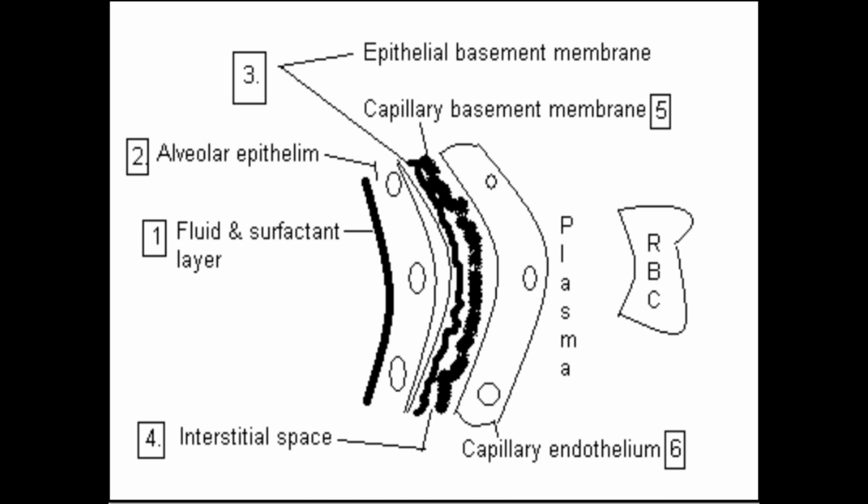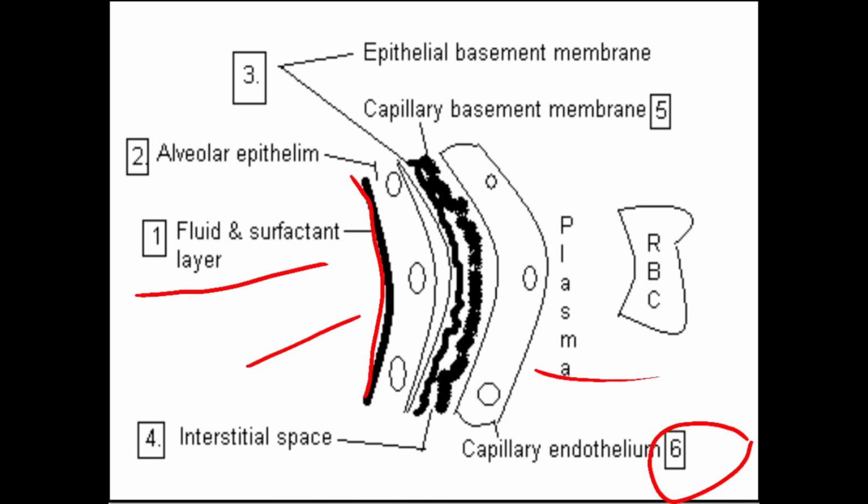The respiratory membrane mainly contains 6 layers. This is the alveolar part, and this is the blood. I am talking about the alveoli here, and this is the blood vessel. Between these, the first layer is the fluid and surfactant layer.